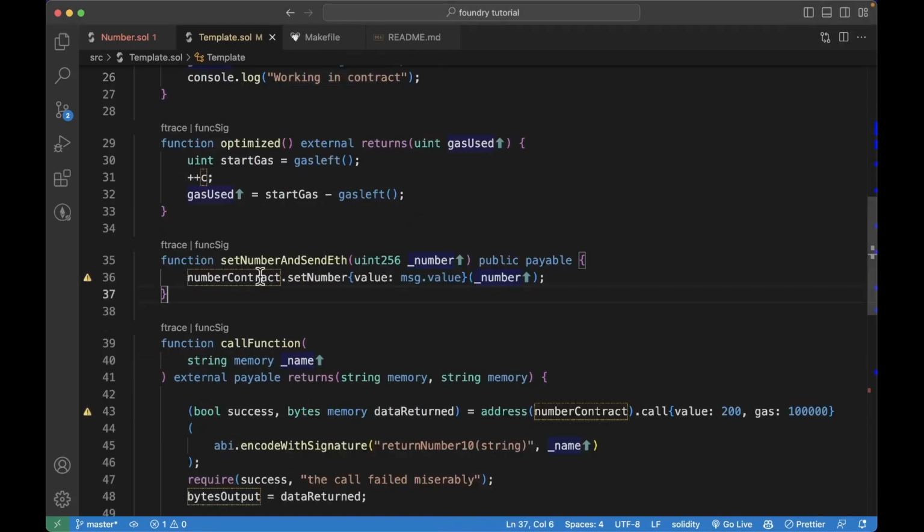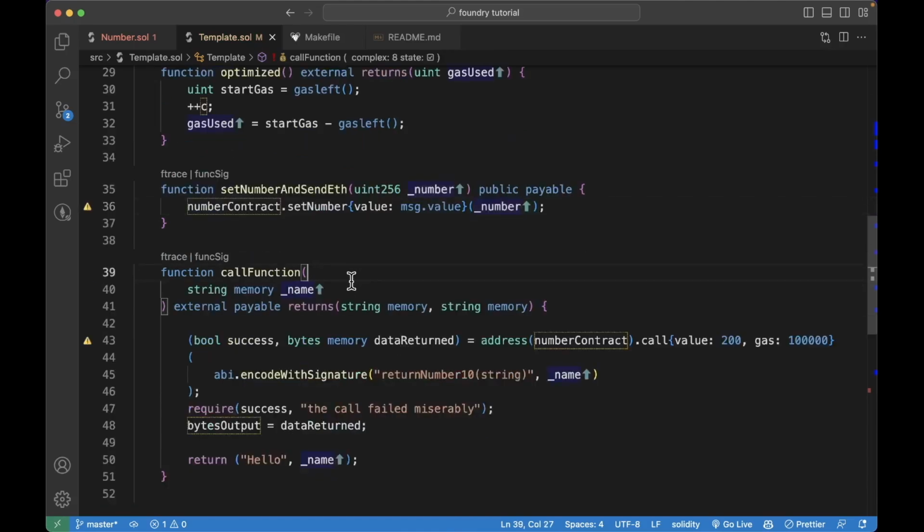Then from the template contract, we have a set number and send it function. Here we're just practicing how we can call a function from a contract and send ether in that function if it's payable, which it is. So here, this is the syntax. You pass in the value and the msg.value, which is how much ether we are sending in this function. And we are just calling the function and passing in the number because we want to set this number to something.